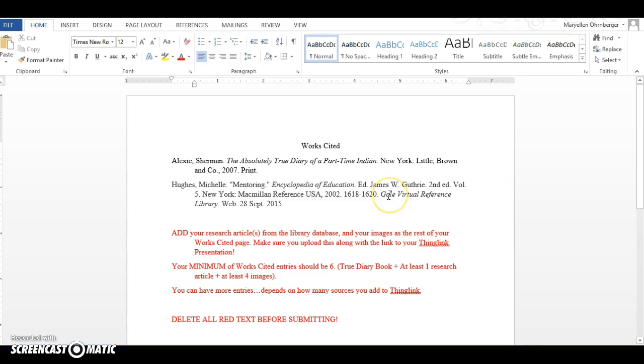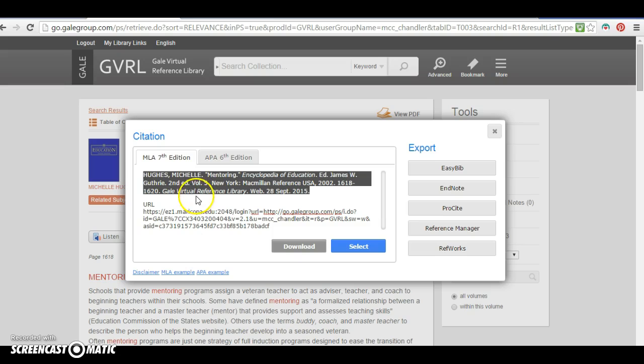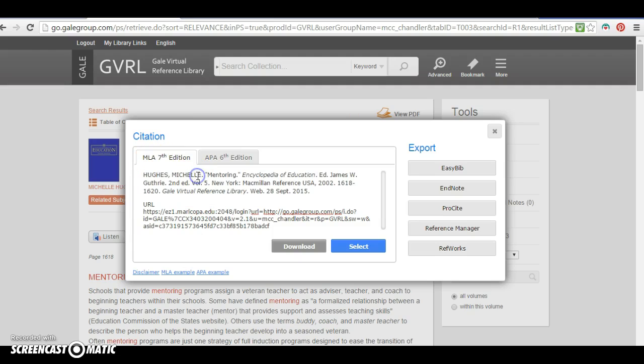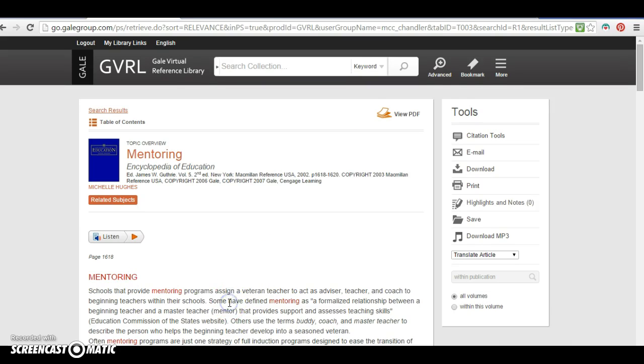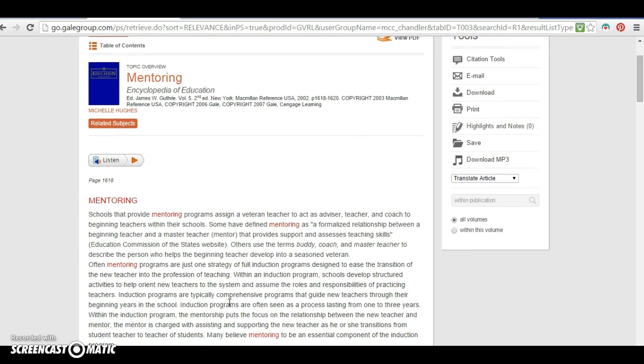which is something we're learning, that even though there's a citation here, MLA 7th edition, I'm pretty sure the MLA 7th edition does not say to put the author's name in all caps, but maybe it does. So if anybody has some English 101 or 102 knowledge out there on MLA, let me know. Okay, so I've done that. I'm going to close that for now, because this is where I maybe want to either download the article, print it, or even do highlights and notes. So I'm going to look at this, right, and maybe make some highlights and notes.